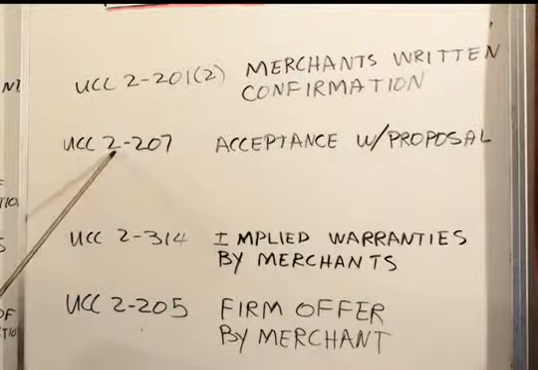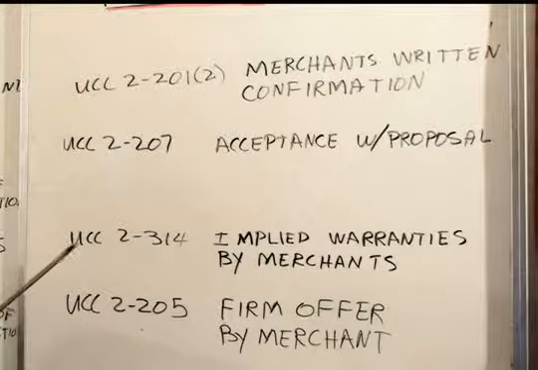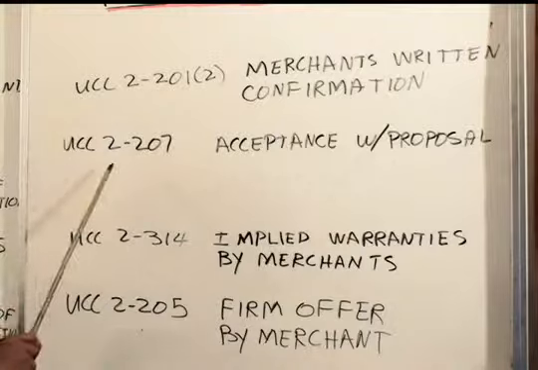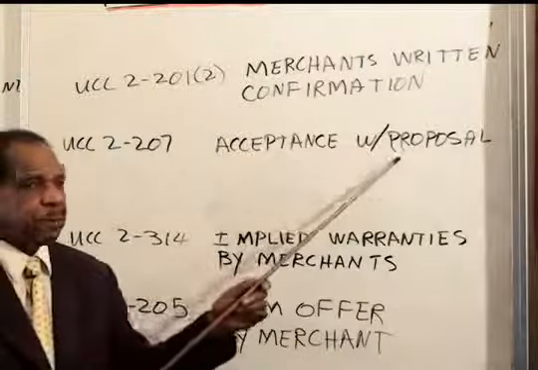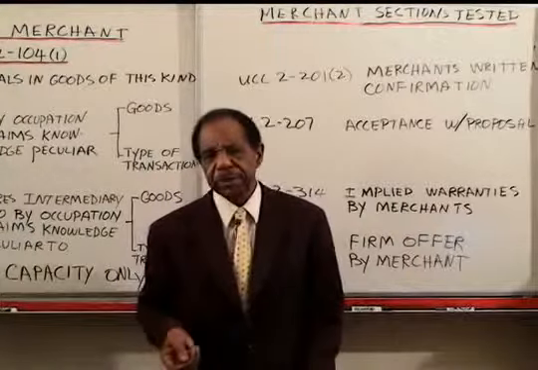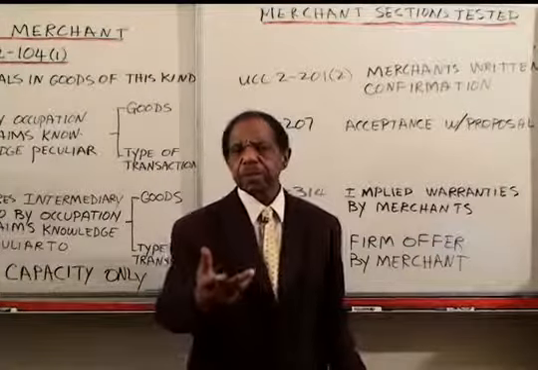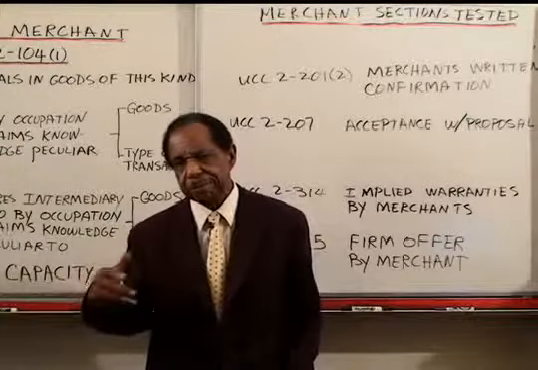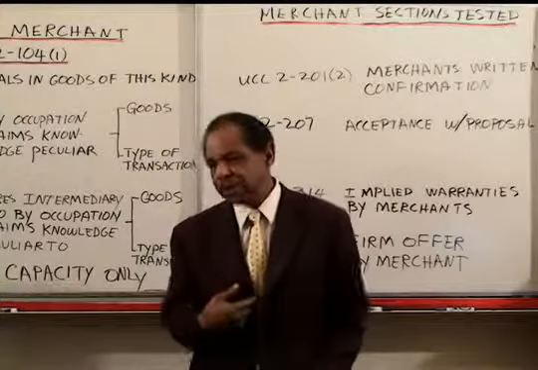Another section where the rule applies only if the transaction is between merchants is 2-207. Now there's a whole lecture on 2-207, but as you know, it deals with an acceptance with a proposal for some addition or different part to the contract. So I send you an offer, and you send back and say you accept, but you propose some different change. Now, I'm not talking about the case where you say you accept only if I agree to something else.